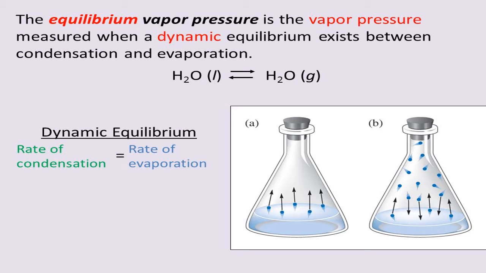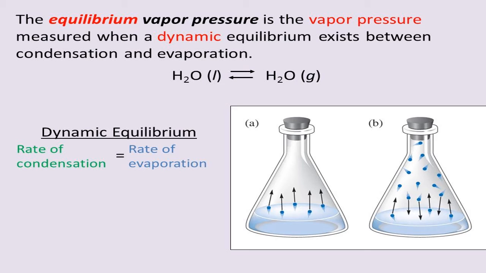That means at that time the rate of evaporation decreases and the rate of condensation increases. So after some time, the rate of condensation decreases, sorry, and again the rate of evaporation starts. So this will continue. A stage will come where the rate of evaporation becomes equal to the rate of condensation. That stage is called dynamic equilibrium between the liquid and its vapor.